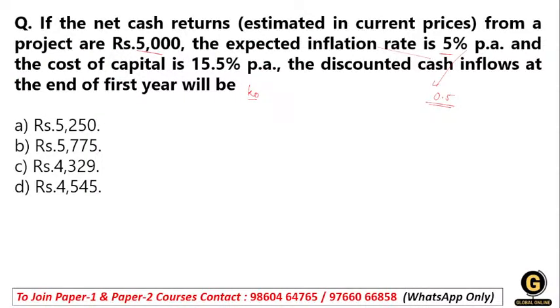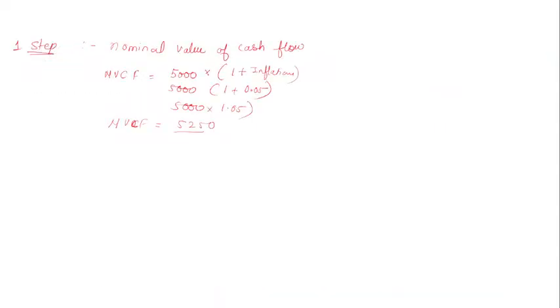Most students get confused and tick option number 1, but there is another thing given, that is the cost of capital. You have to divide by the cost of capital. So for calculating the discounted flow, this is the first step.